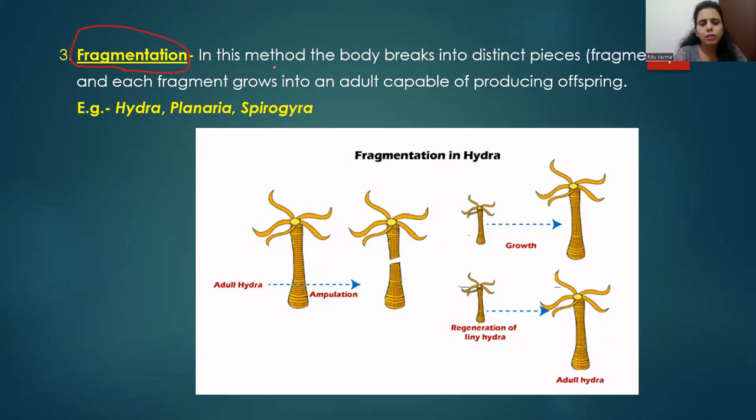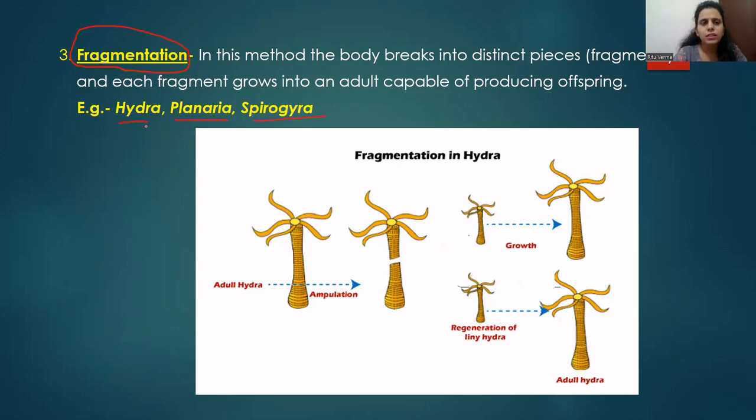So in this method of asexual reproduction, the parent's body breaks down into distinct pieces, and then each fragment develops into a new individual. Each fragment has the ability to regenerate itself into a new individual. This fragmentation can be seen in Hydra, Planaria and Spirogyra.